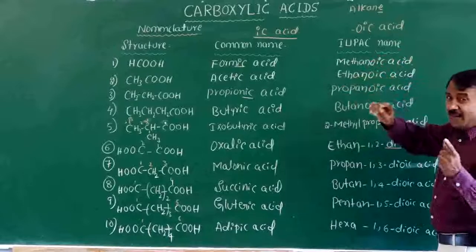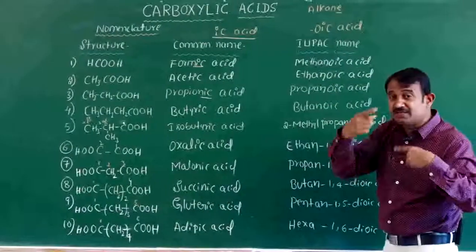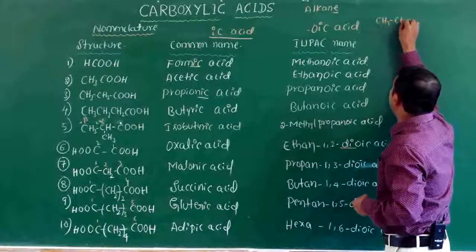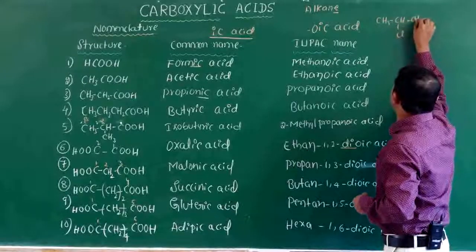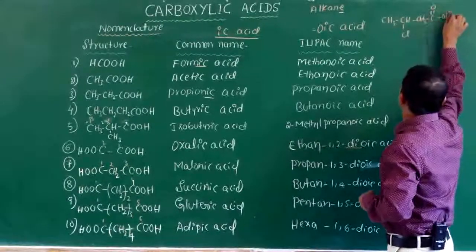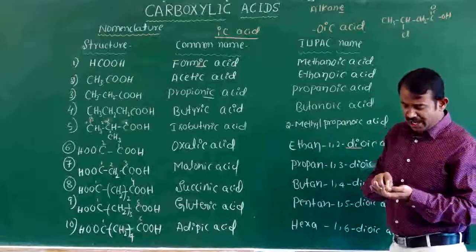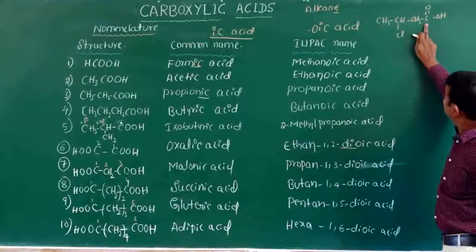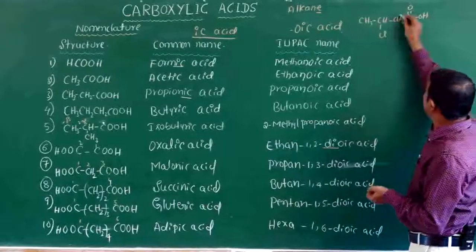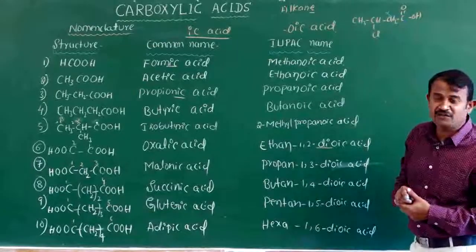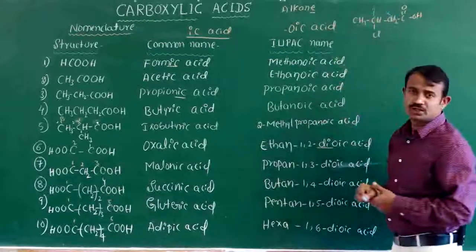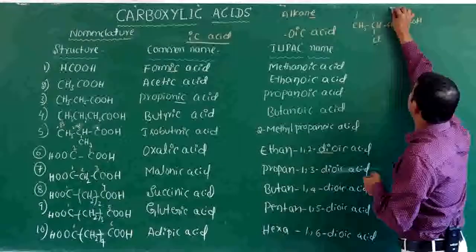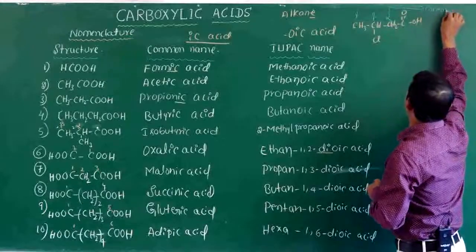In common names, if a substituent group is present, such as in CH3, CH, Cl, CH2, COOH, then from the carbonyl carbon the next carbon you pronounce alpha, the next beta, and the next gamma. These are the common names.